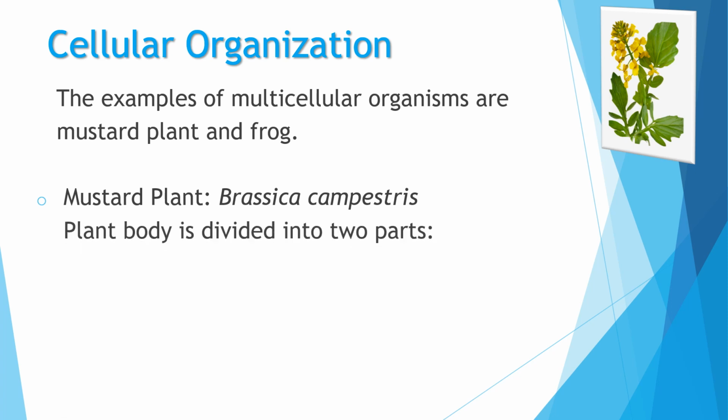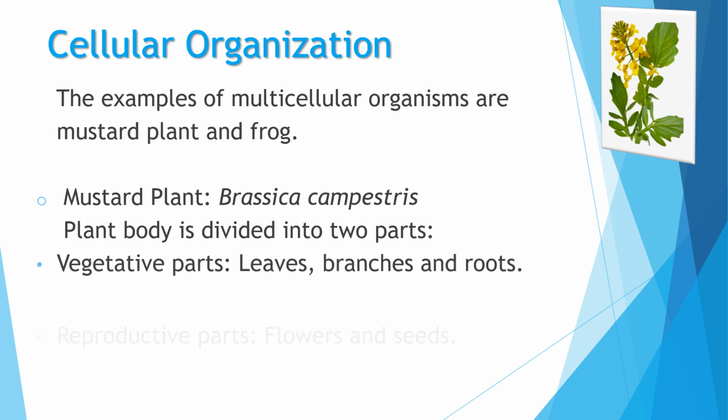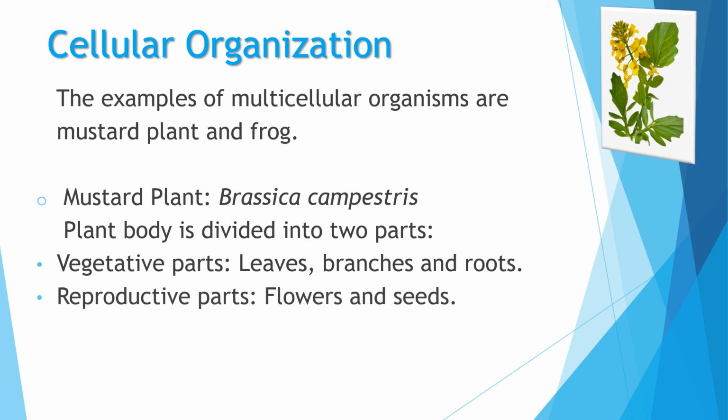And if we study the mustard plant body, the plant body of the mustard is divided into two parts: the vegetative parts and the reproductive parts. Vegetative parts include the leaves, branches and roots. And why are they called vegetative parts? Because these parts are not involved in the reproduction of the plant, whereas the reproductive parts include the flowers and seeds. And the flowers are the reproductive organs of this mustard plant and produce the seeds.